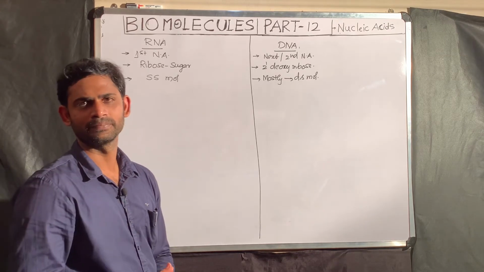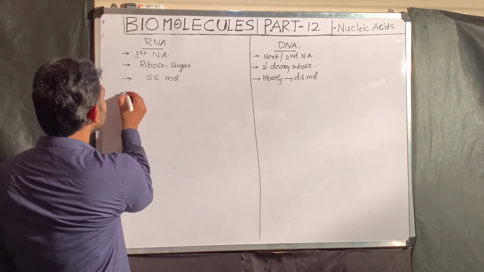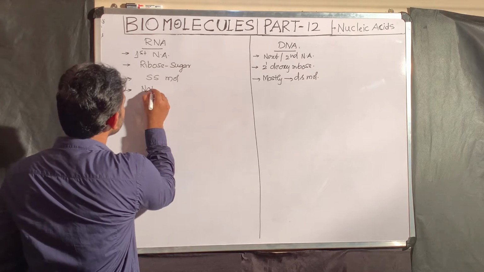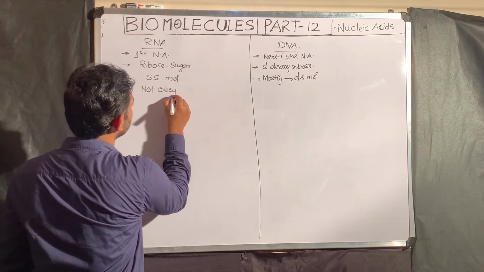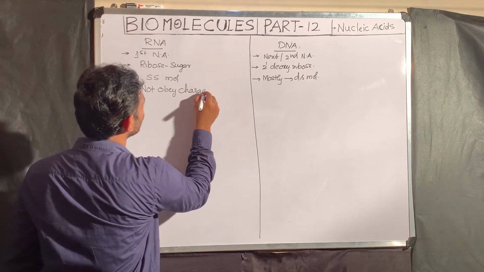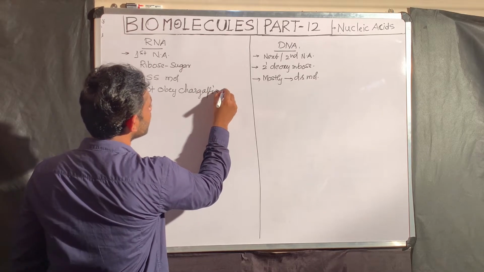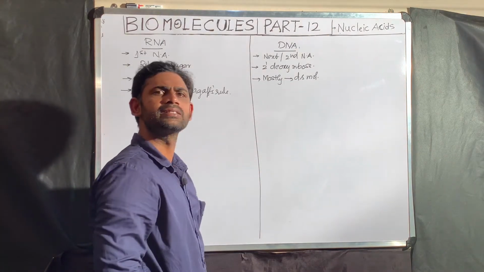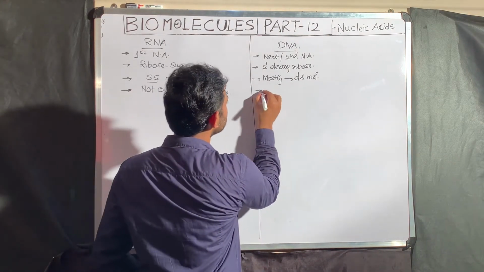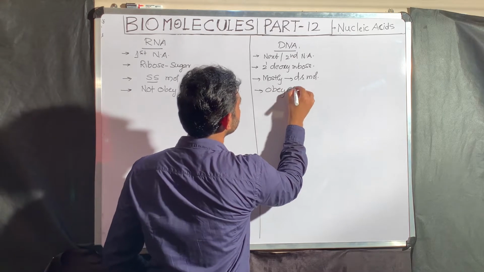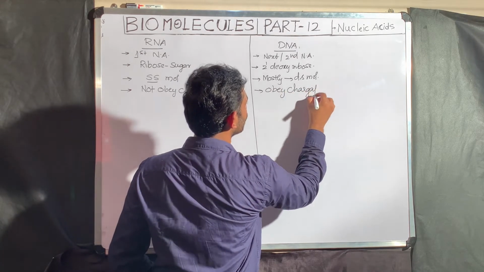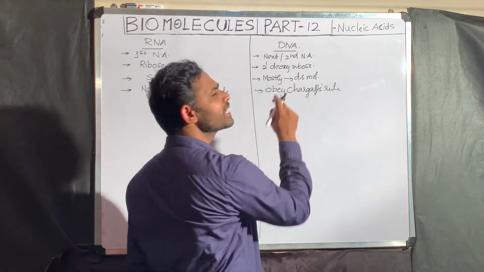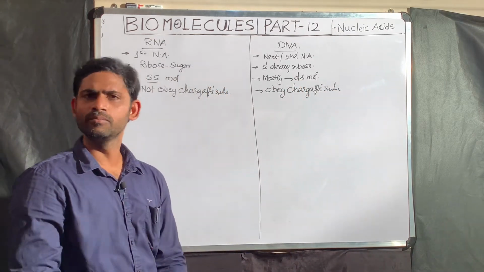That I will explain. Because RNA exists as a single stranded molecule, RNA will not obey Chargaff's rule. Why? Because RNA is a single stranded molecule. DNA exists as a double stranded molecule, that is why DNA obeys Chargaff's rule.